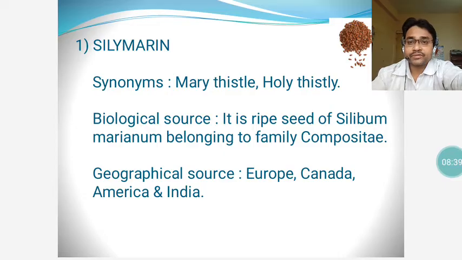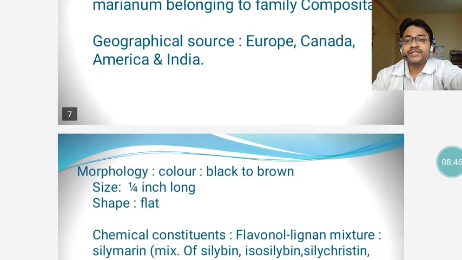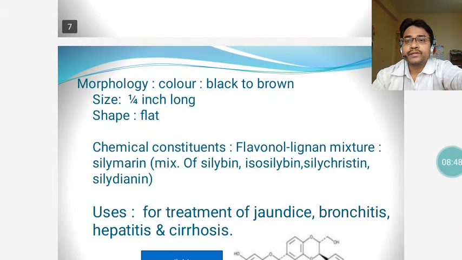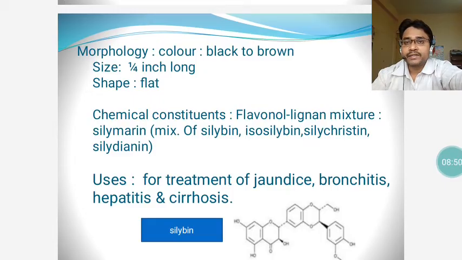The geographical sources include Europe, Canada, America, and India. So, from this drug, we get Silymarin. The morphology of the part used of the plant is black to brown. The size is 1/4 of an inch. The shape will be flat.